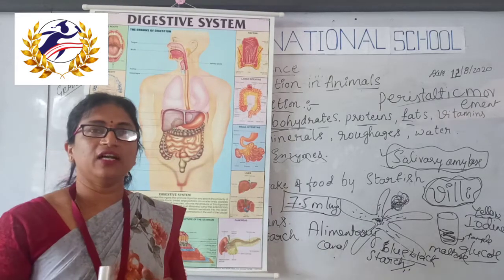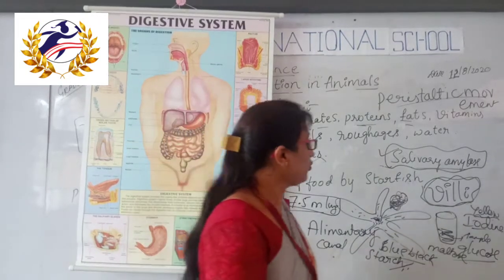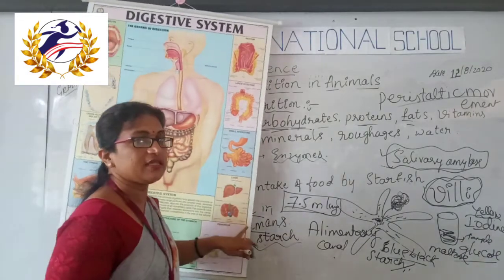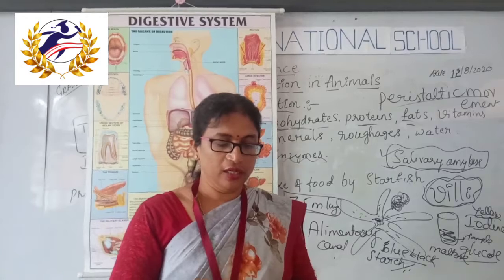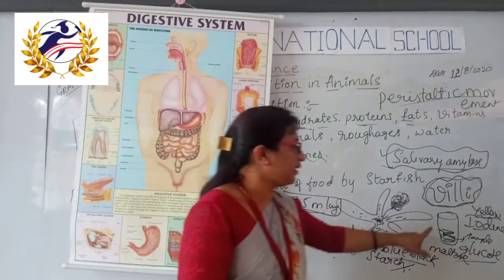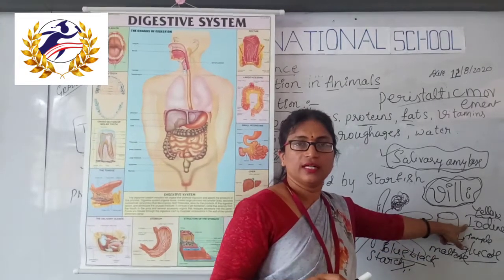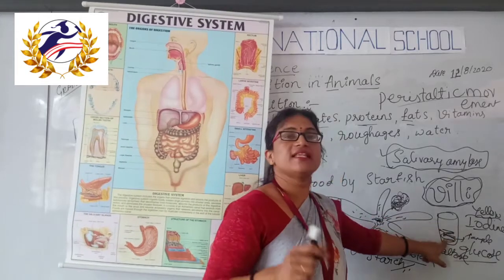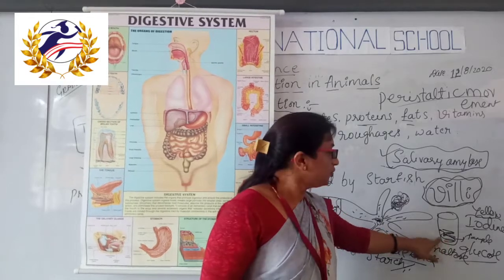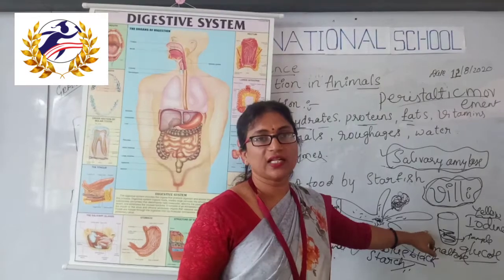To identify whether the food present in the mouth is half digested or not, we have to do the test for starch. When you chew the food properly, take that sample in a test tube and add some yellow color iodine solution to it. If the yellow color iodine remains the same, then it does not contain starch.